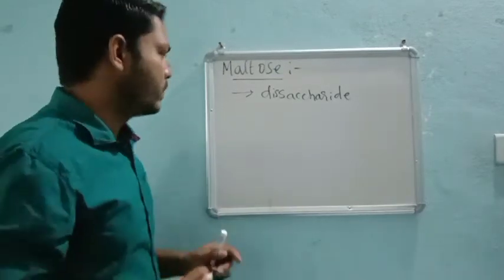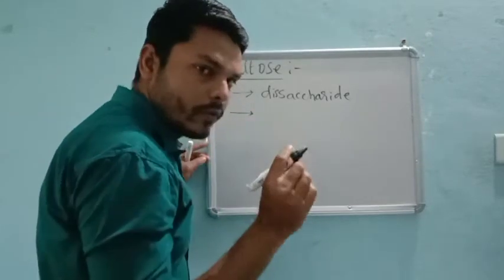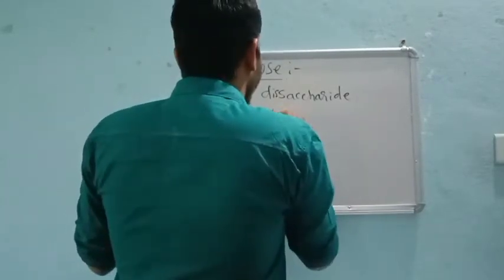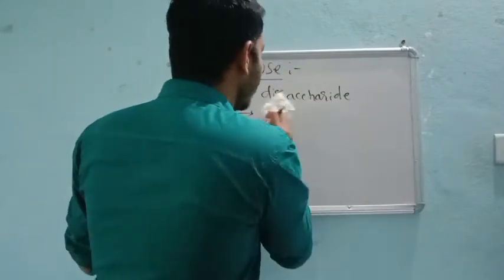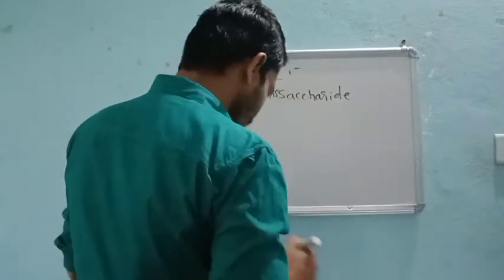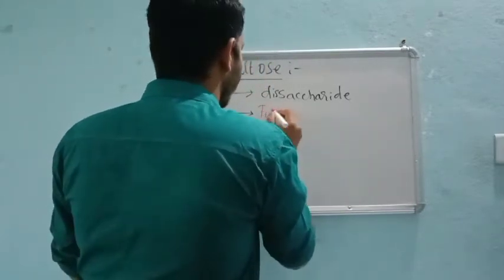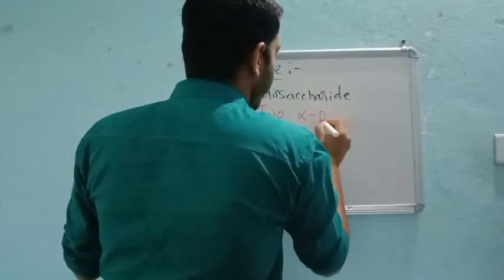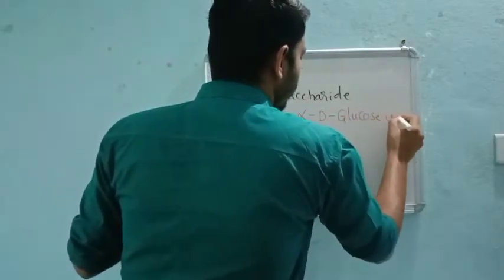So here, maltose is made up of two alpha D glucose units, right?